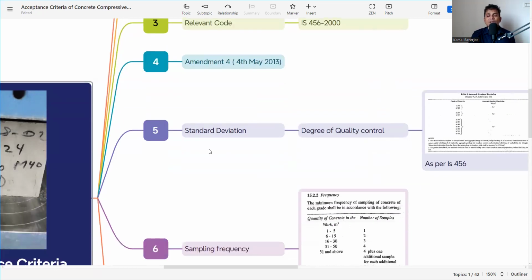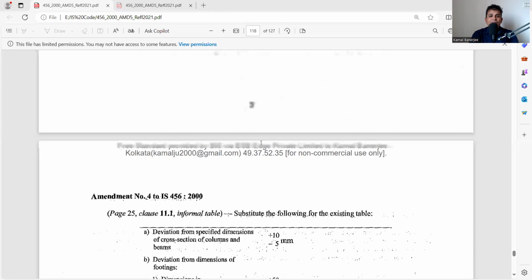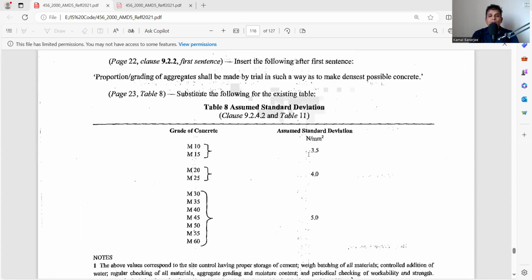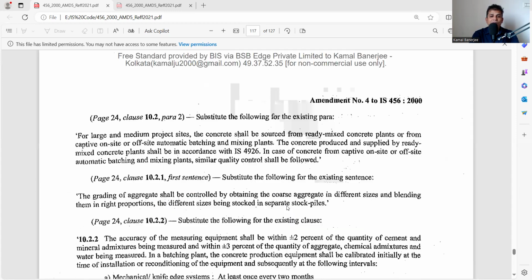But before that, we need to know what the standard deviation is. Standard deviation is the degree of quality control, and it is mentioned in IS 456, Table 3. Let's check in the IS code itself. For M10 and M15 it is 3.5, for M20 and M25 it is 4, and for M30 to M60 it is 5. This standard deviation is required whenever we calculate the acceptance criteria, so these are the values we need to know.